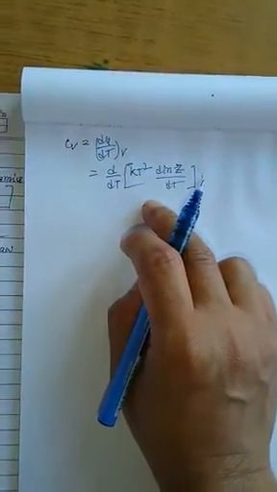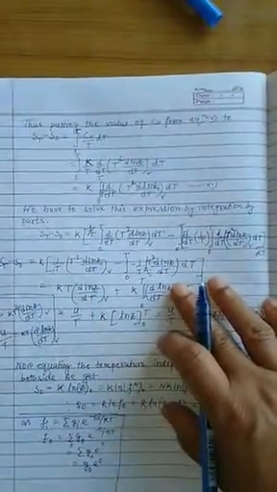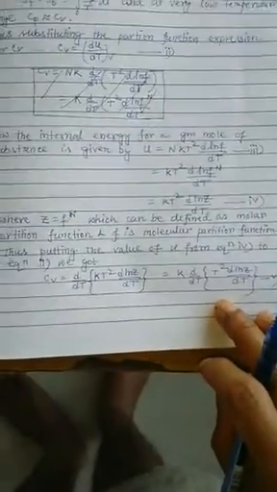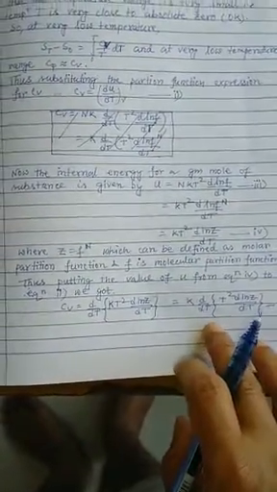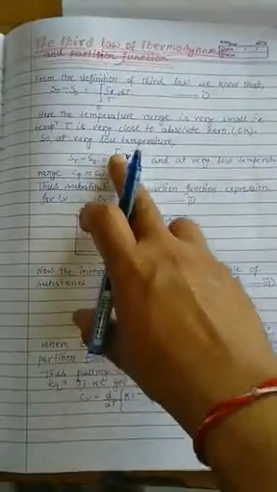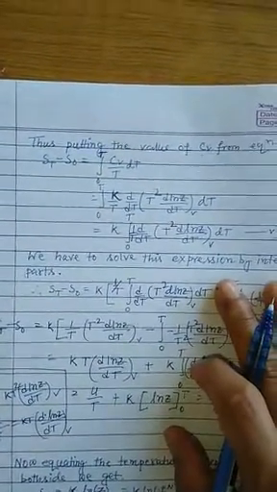If I put the value of Cv in the above equation, thus putting the value of Cv from equation number 5 into this equation, we will get S_T minus S_0 equals the integral from 0 to T of Cv by T dT.